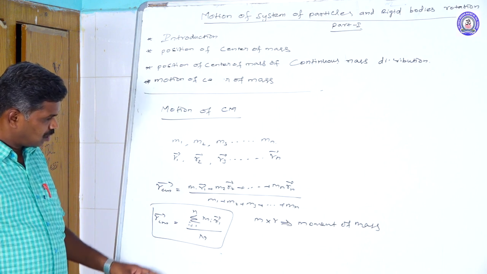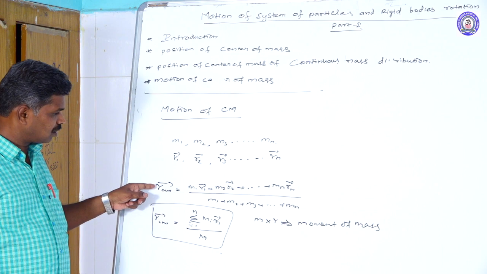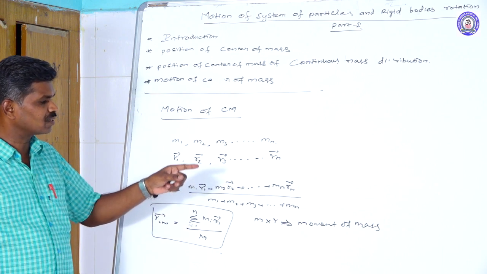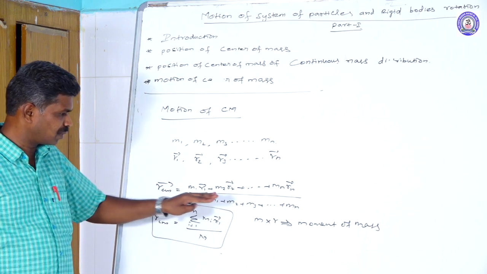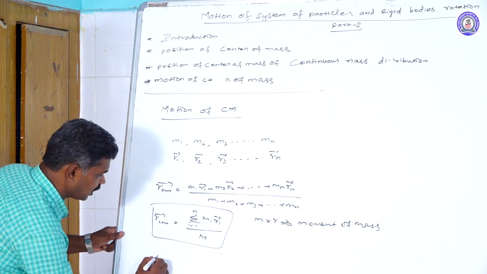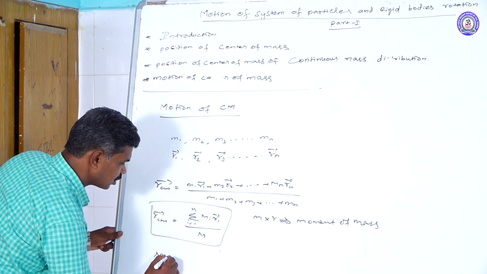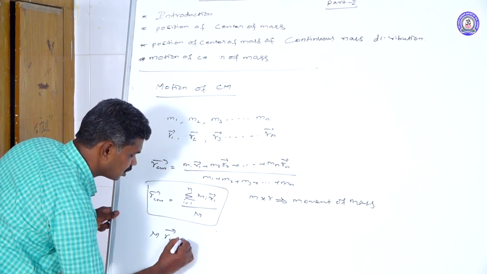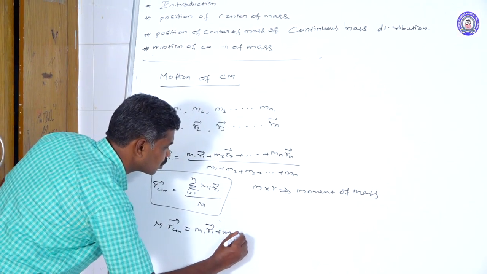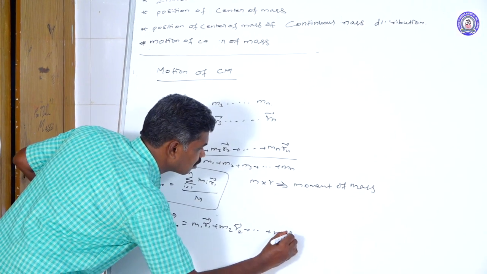If we take this formula, R_CM vector equals m1 r1 vector plus m2 r2 vector up to mn rn vector divided by the total mass, then with capital M as the total mass, M into R_CM vector equals m1 into r1 vector plus m2 into r2 vector up to mn rn vector.